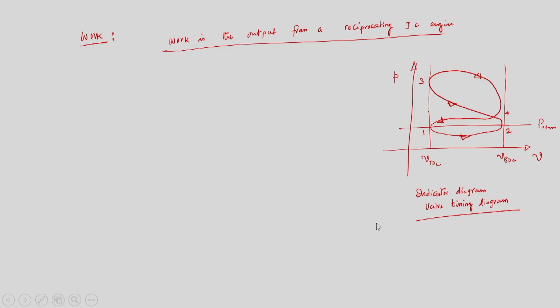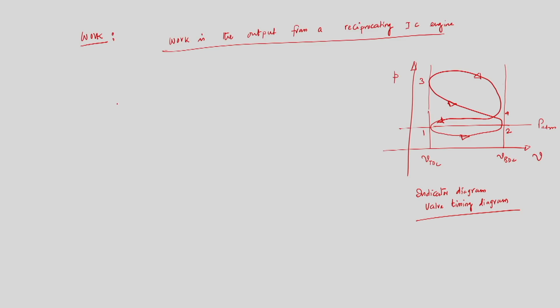The question is, we have seen that in a 4-stroke engine only the power stroke is a stroke from where we get power, and for the 3 other remaining strokes we need to supply power from the flywheel. So how can we quantify how work is produced from the engine cylinder? Of course we have to have work output from the engine, otherwise how can I drive autos, 4-wheelers, 2-wheelers, whatever it is.